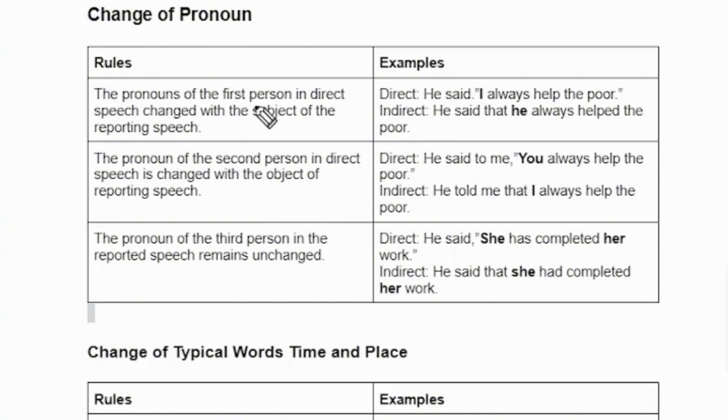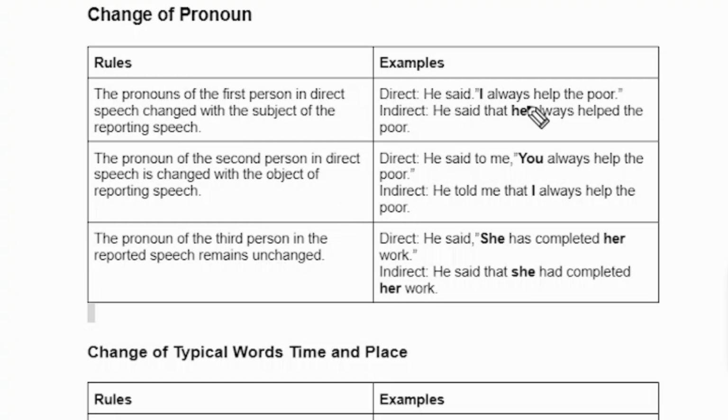The pronoun of the first person in direct speech is changed with the subject of the reporting speech. So I told you what the reporting speech is. "He said" is the reporting speech. The second thing is that the pronouns of the second person in direct speech are changed with the object of the reporting speech. The pronouns of the third person in the reporting speech remain unchanged.